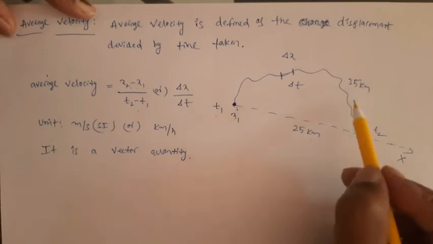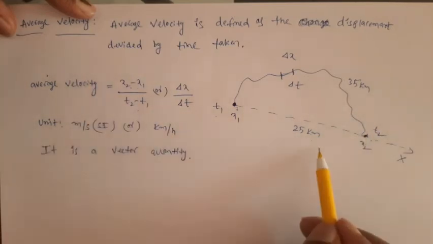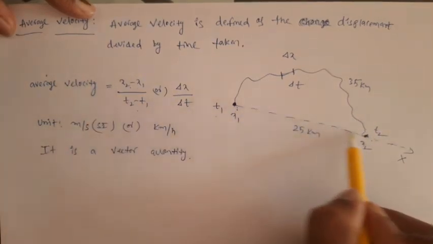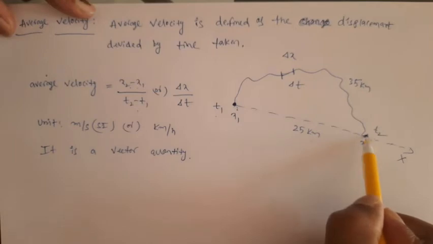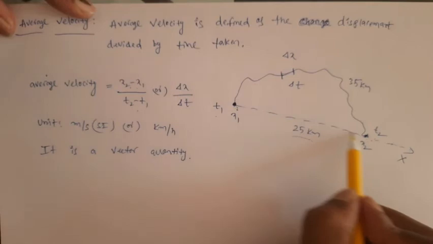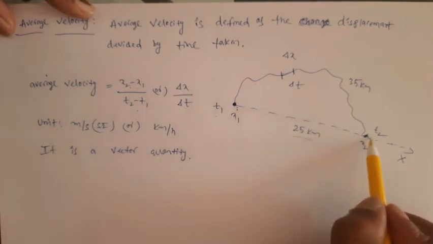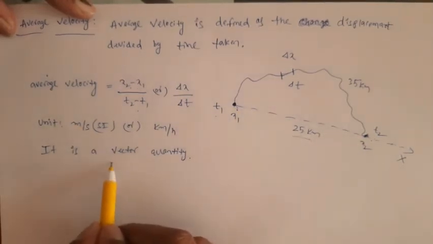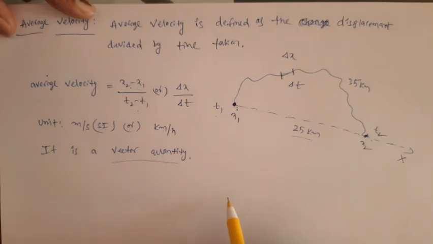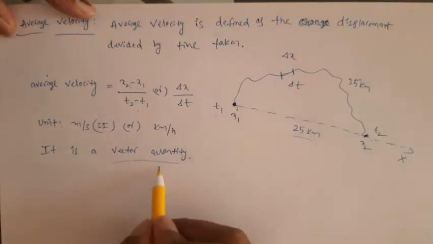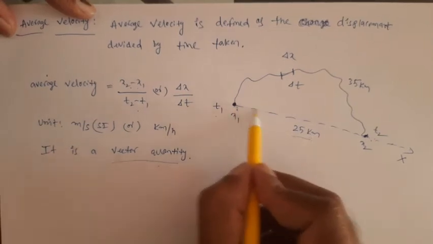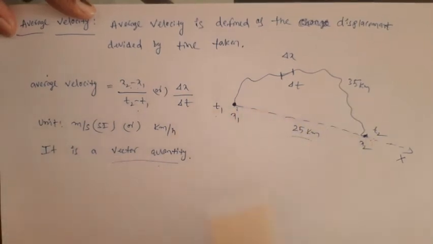That is the average speed. But when it comes to average velocity, you can give a particular direction. So average velocity is 25 kilometers in 1 hour in a particular direction. It has magnitude, that is 25 kilometers per hour in this case, and it has a specific direction. That's why average velocity is a vector quantity.